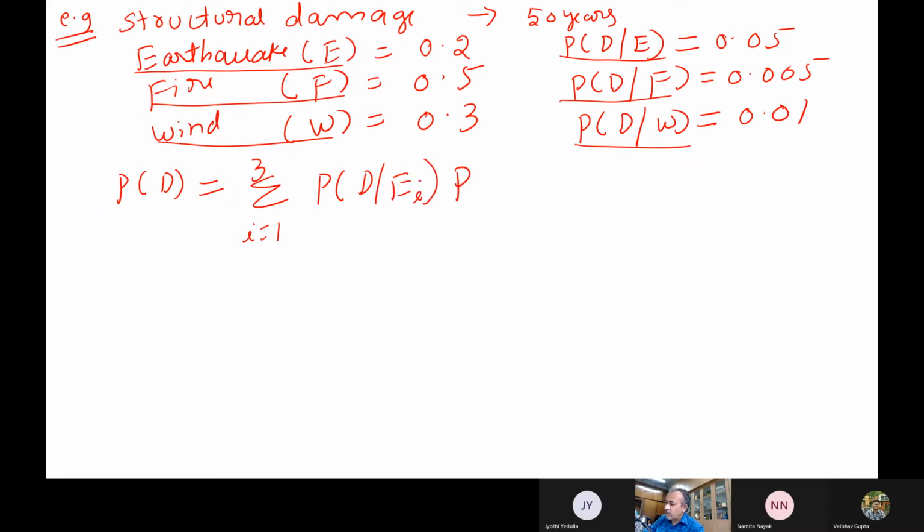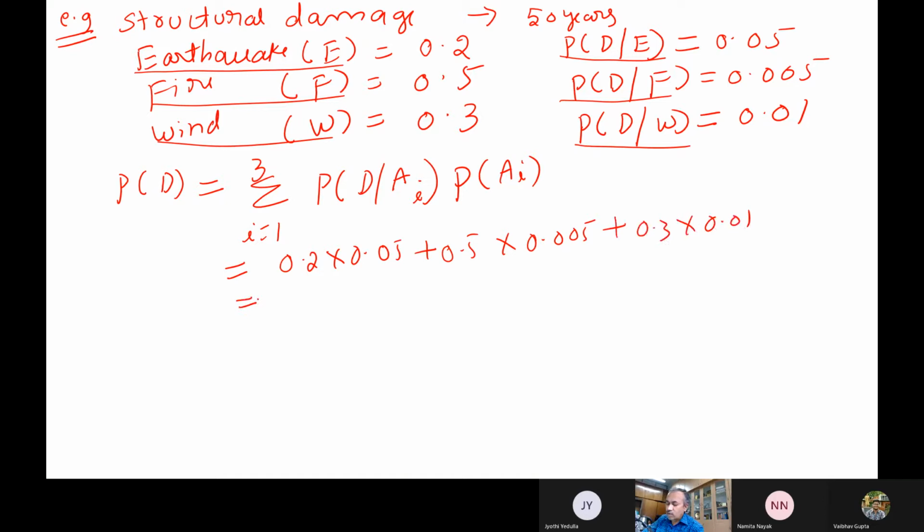Or instead of writing it with the index, I will write this as E. So this one and the probability of this individual event. Now you sum up all those individual things. So 0.05 plus 0.5 into 0.005 plus 0.3 into 0.01. So the total damage to my structure is 0.015. So individual damages I know. The overall damage for my structures in the next 50 years is the same. So this is the information.